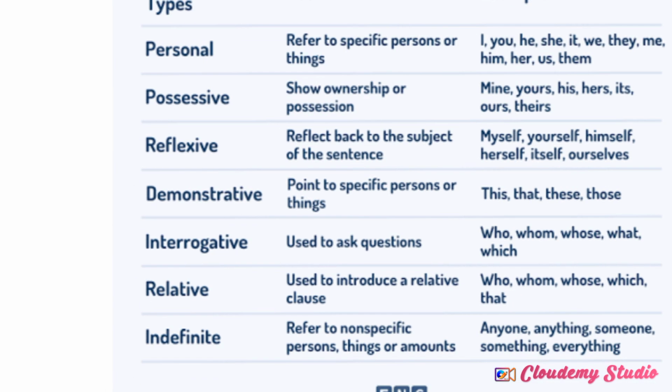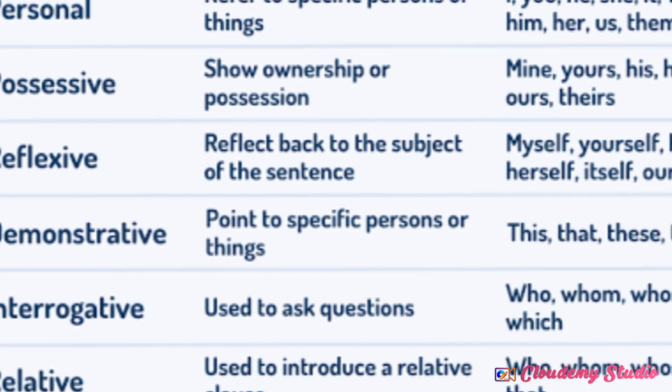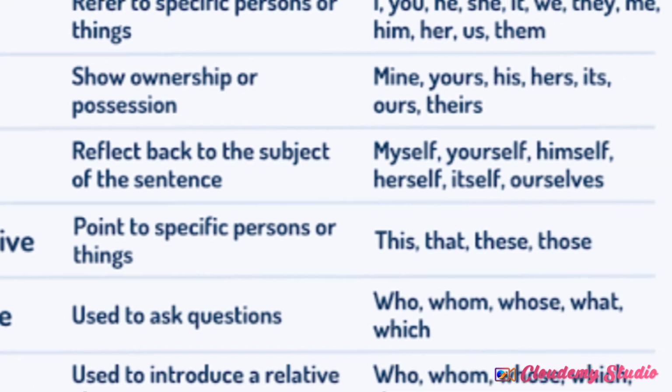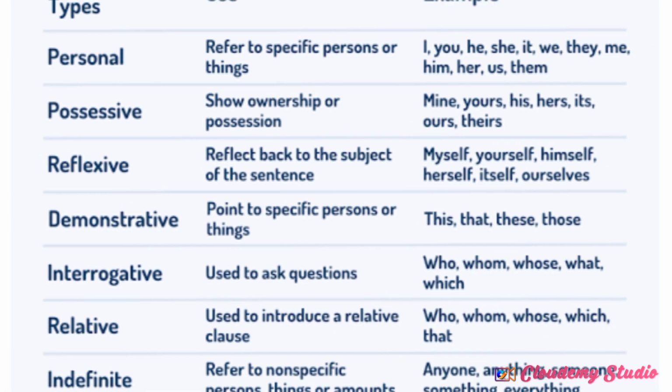Now let's discuss the reflexive one. Reflexive pronouns reflect back to the subject of a sentence. For example, the homework done by myself. Take care of yourself. He himself has done his homework. She has to look after herself. The dog ate the meal by itself. And the next one is ourselves. We have done our project by ourselves. So reflexive pronoun shows particularly the reflecting of the subject in the sentence.